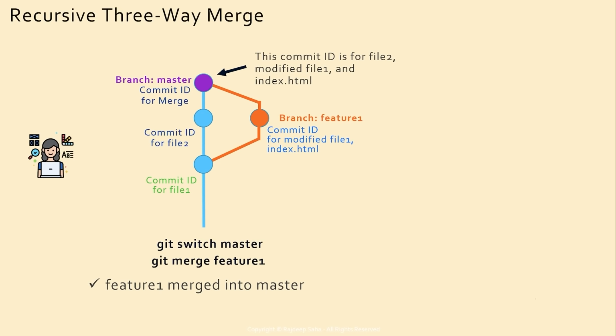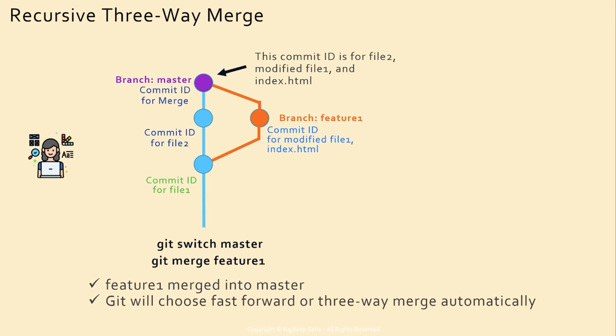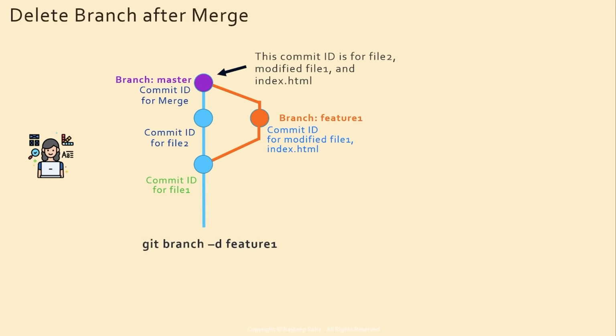It is named 3-way merge because Git uses 3 commits to generate this merge commit ID: the 2 branch tips, and their common ancestor. Sometimes it will be called recursive merge, sometimes it will be called 3-way merge, but don't get confused, they are the same thing. So good news is Git will automatically choose whether to run a fast forward merge or a 3-way merge. You do not need to tell Git which one to choose. And once you merge all the changes to the master branch, you delete the feature branch.